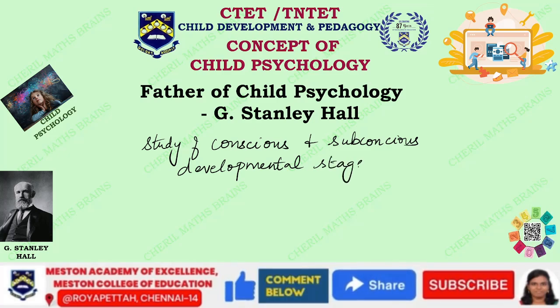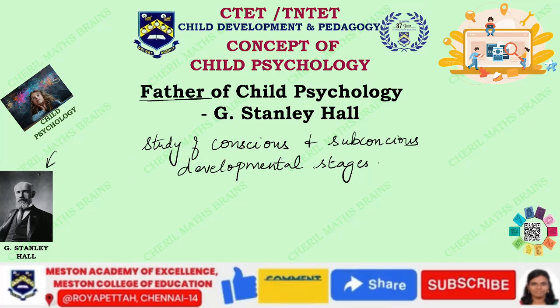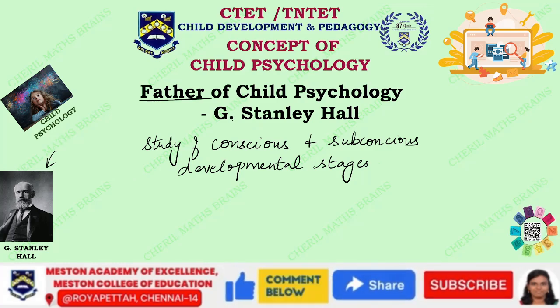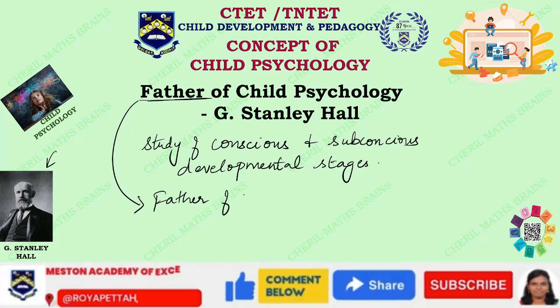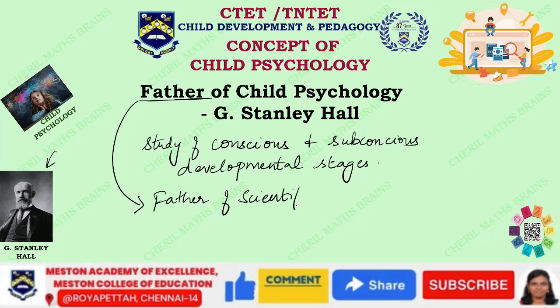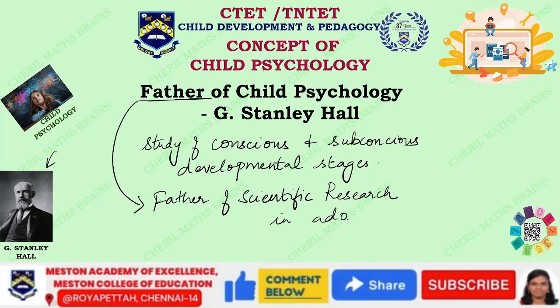The person who is called the father of child psychology is none other than G. Stanley Hall, whom we are able to see here. He is also called the father of scientific research in adolescence. If you see this name, you need to remember both of these. Along with child psychology, he has also contributed to adolescents, children who are in their adolescent stages. So, scientific research in adolescence.